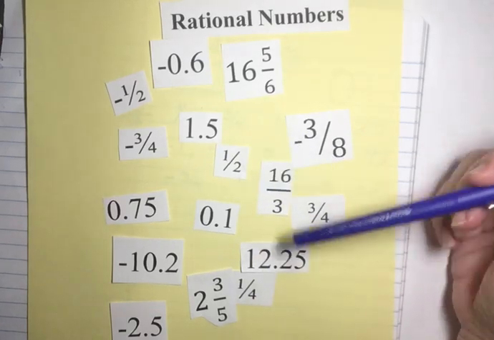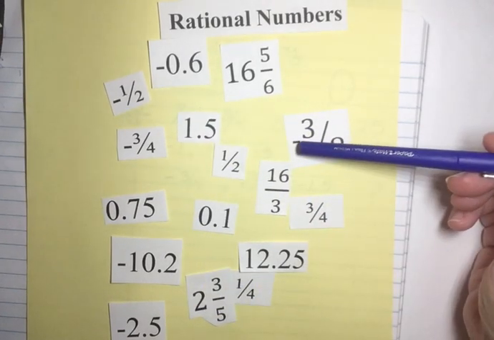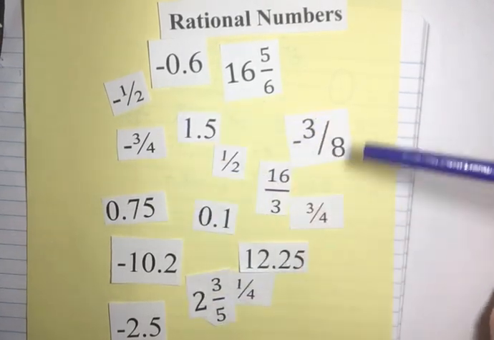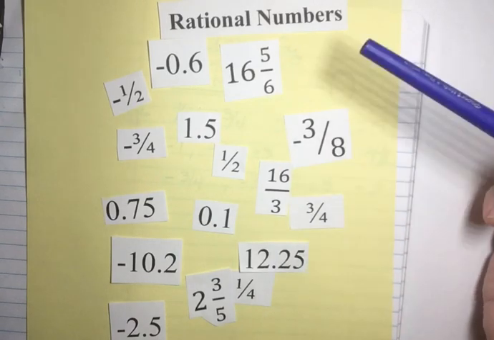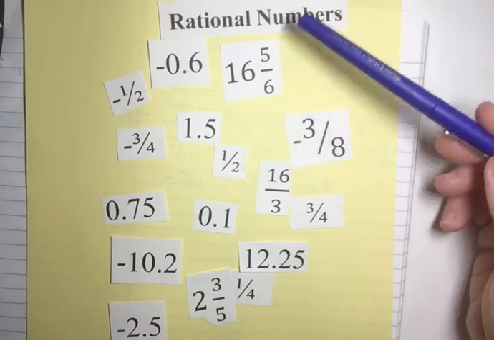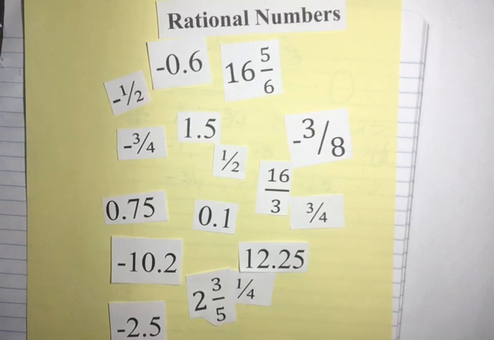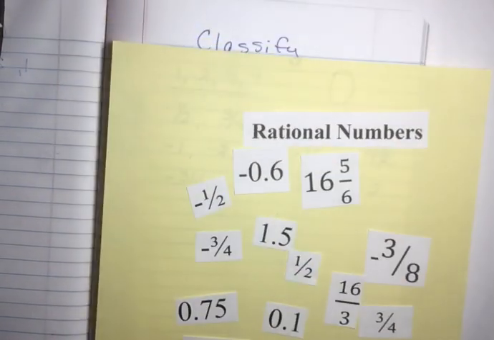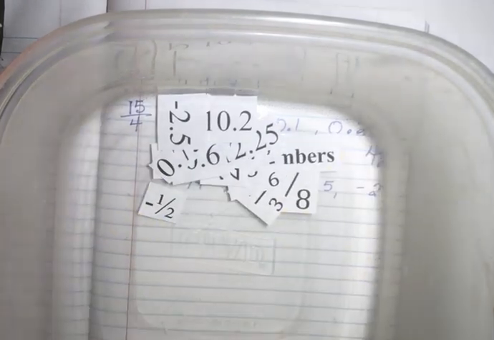Now, these are not integers. Just because it has a negative doesn't make it an integer. These are not whole numbers. They're not natural numbers. But they are rational numbers. That's why they go into the category of just rational numbers.